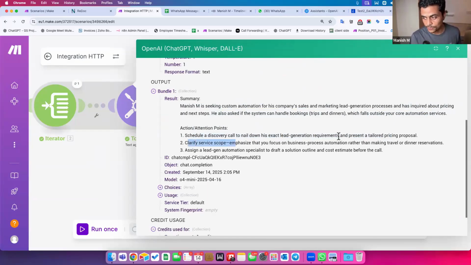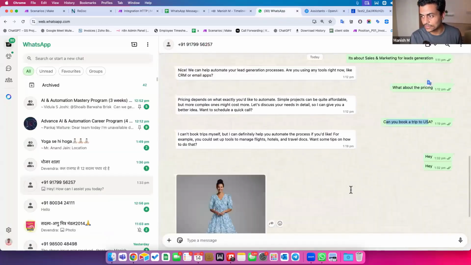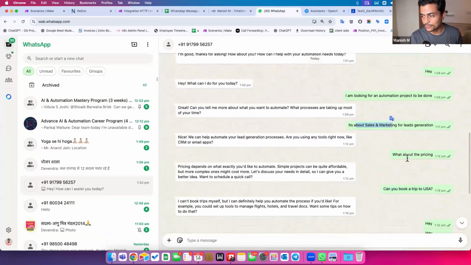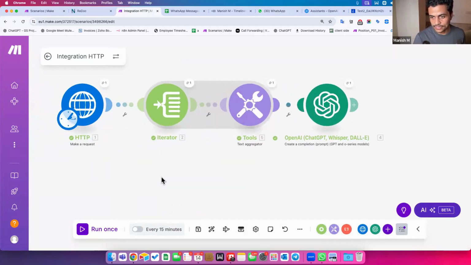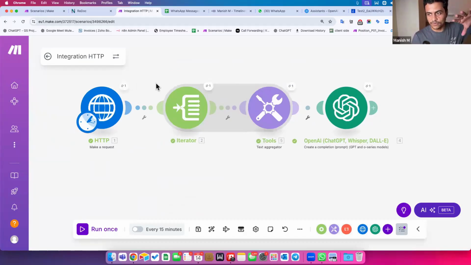Clarify the service scope, because you focus on automation services rather than making travel or dinner reservations, like I tried over here, if you remember. Book me a dinner, book me something, and so on. Then it says assign the lead to an automation specialist to draft the outline proposal, and so on. So this is what it can do at the summary level.